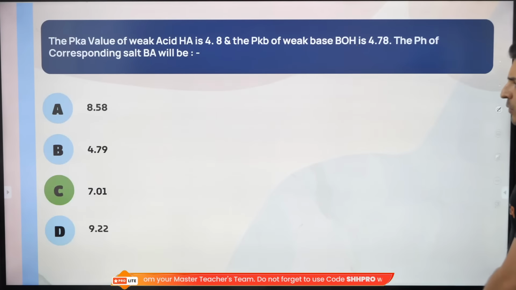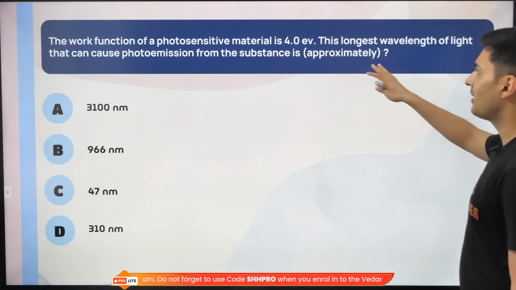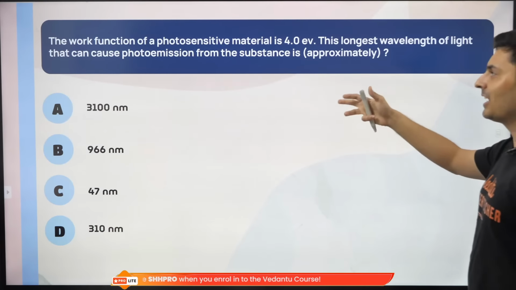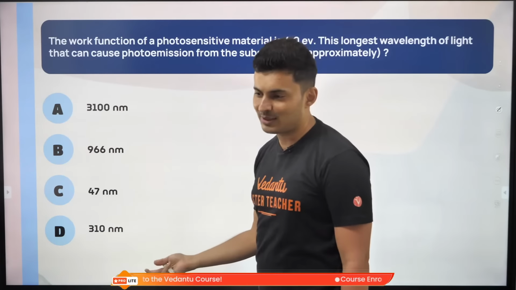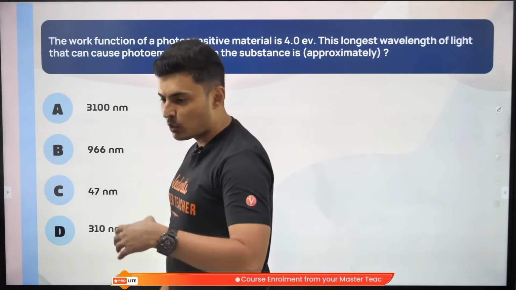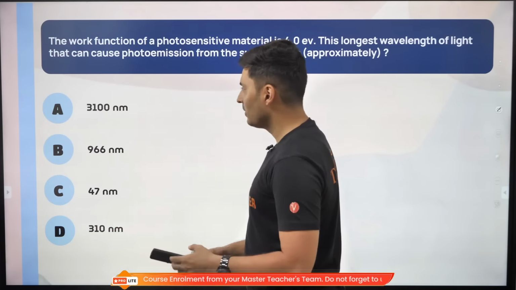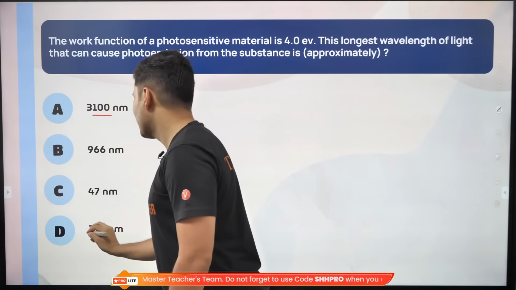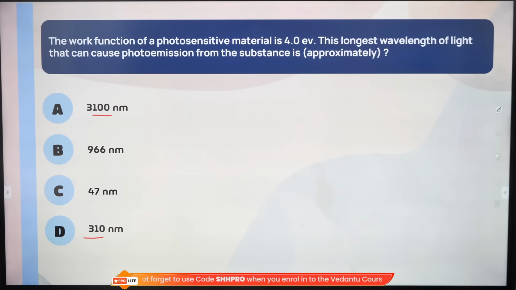Let's try this out for some more questions. Let's say the work function of a photosensitive material, it could be a chemistry question or a physics question, who knows. The longest wavelength of light that can cause photo emission from the substance is approximately. We are not going to sit and solve. Who are we? We are ultra people, right? We are cool people. We are awesome people. So what will awesome people do? Awesome people will just look at the options. Oh my god, 3100 coming 2 times. Either it is this or it is this.